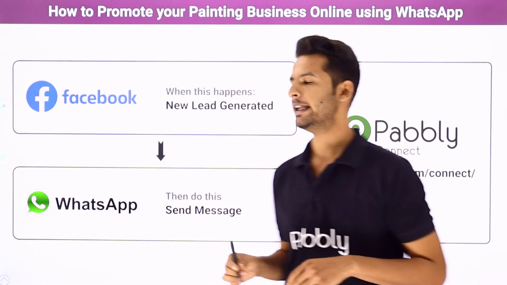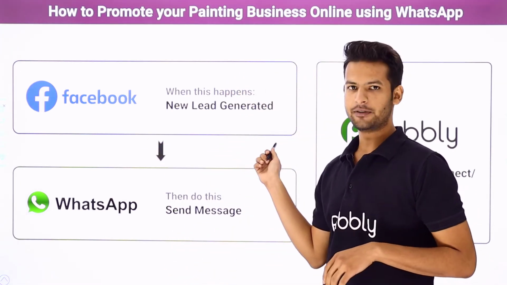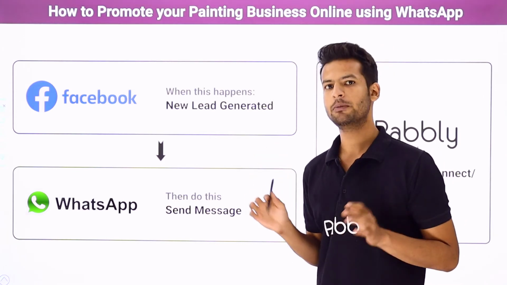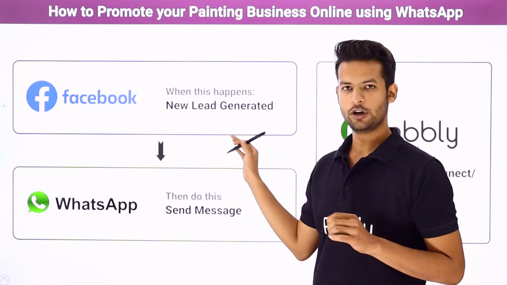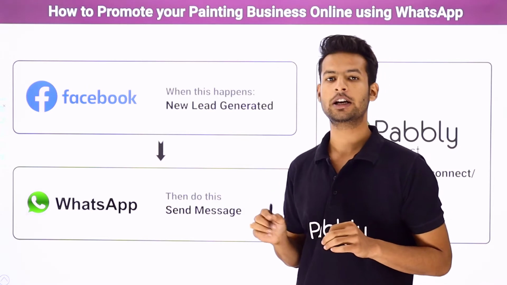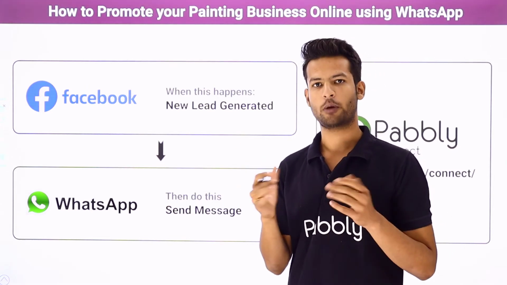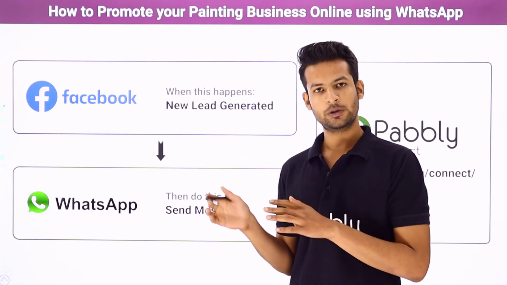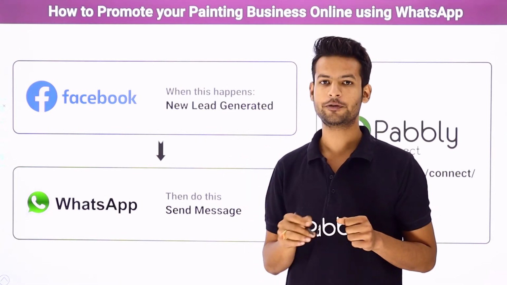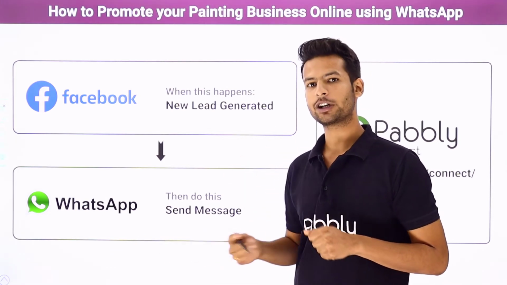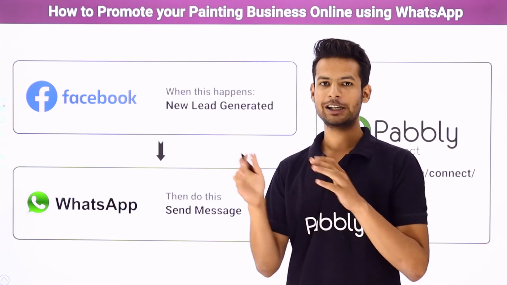You want something like this: you have run an advertisement on Facebook. Now every time a new lead clicks on your advertisement, automatically a form will pop up. Whenever the new lead fills up the form, on successful form submission, automatically a WhatsApp message will be sent to them with the link of the brochure.